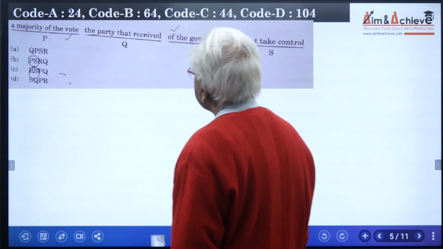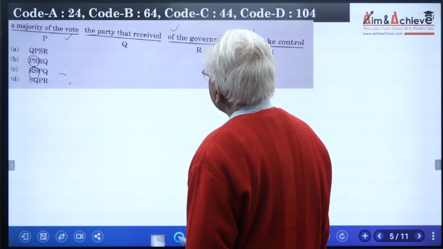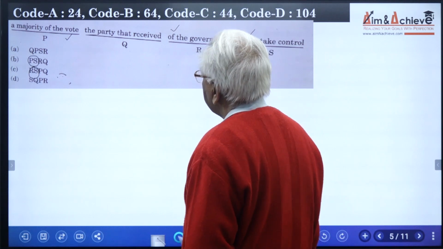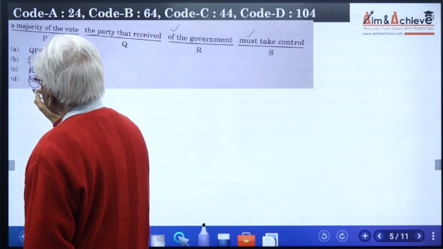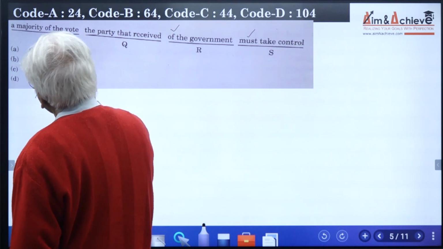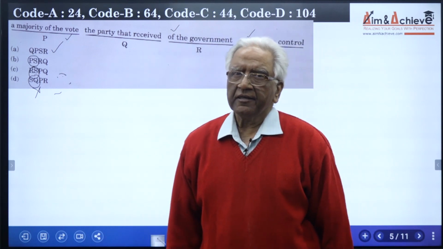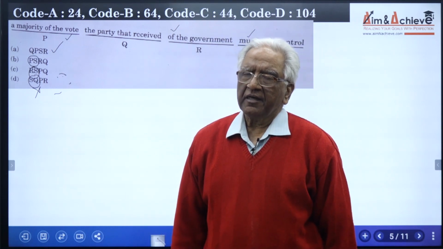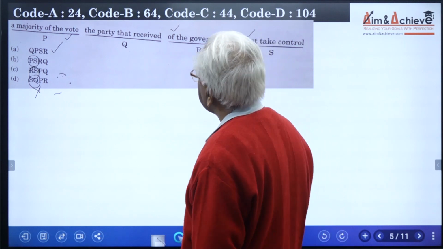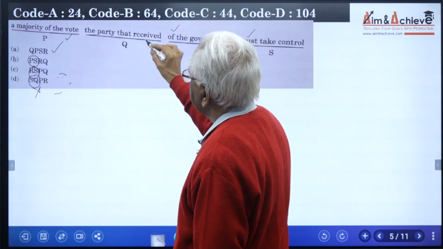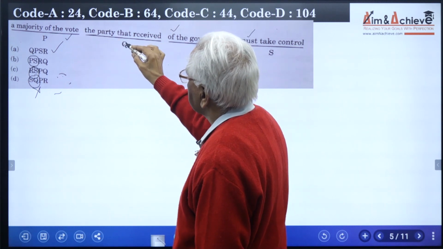Option D, SQ, must take control. Must is a modal. We don't start a sentence with a modal, and obviously part sequence SQ is also wrong. That means the only option that merits consideration is option A, QPSR. Let us check its correctness by reading QPSR. What is QPSR? The party that received what? A majority of the vote.